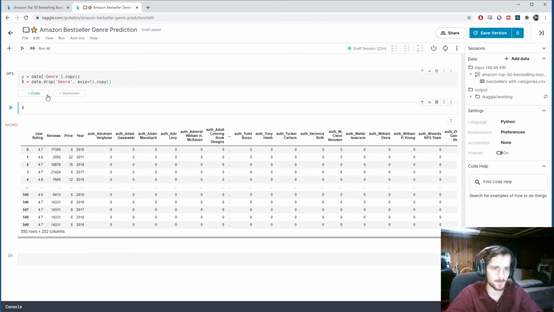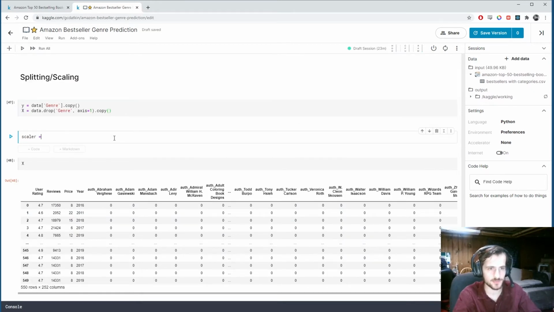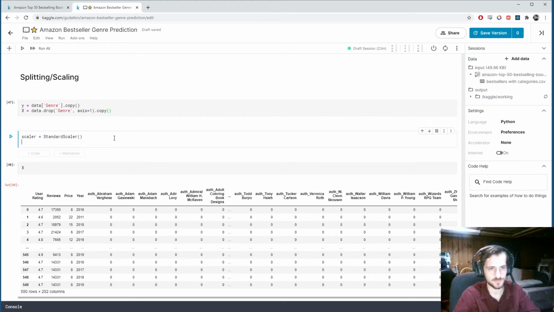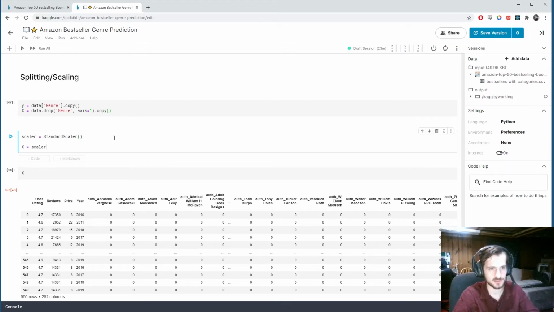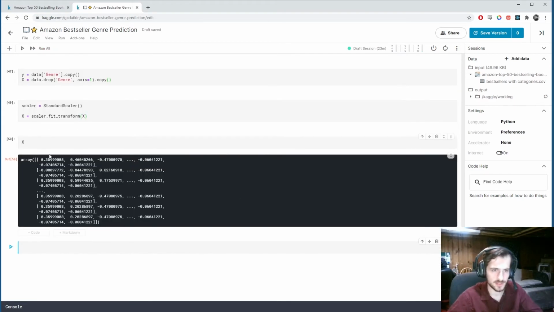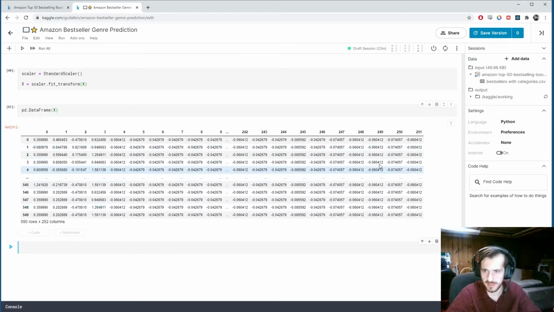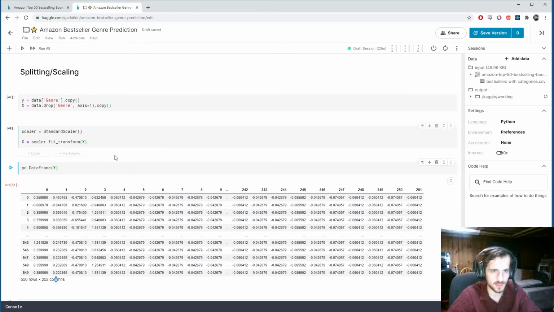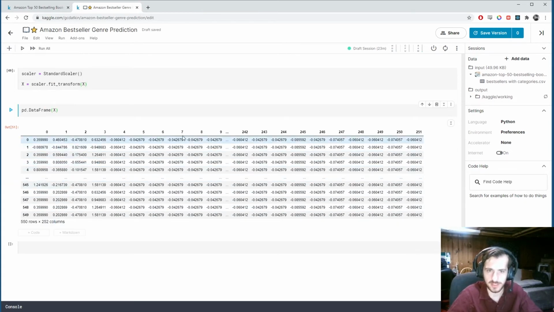So to do that, we'll just create a scaler object from, there's a StandardScaler from sklearn, and we say x equals scaler dot fit_transform x. So x will now look like this. It's no longer a data frame, and I could turn it back into a data frame even though it's lost the column names. You can see we have the same 252 columns as before, but each column is now centered at 0 and has unit variance.